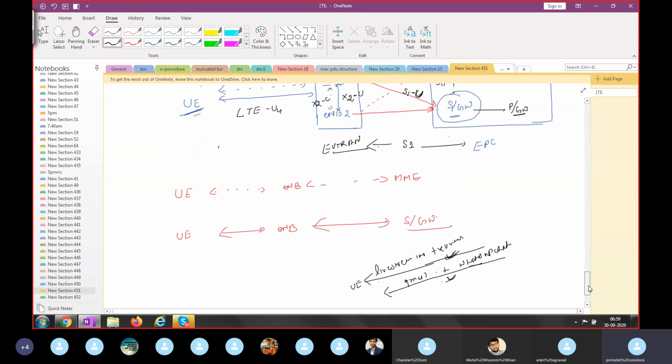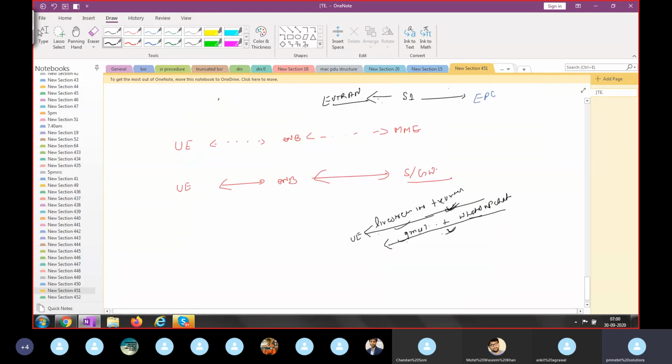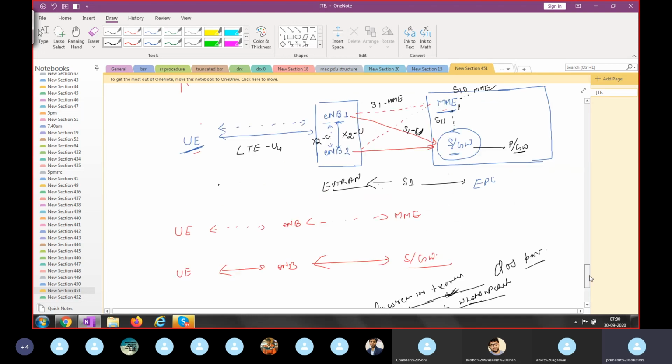So it's the serving gateway that will create this bearer table, but the QoS parameters for this bearer table, what are the QoS parameters? All those things we'll see when we start the NAS layer attach process. At that time we'll discuss the QoS parameters. So for different bearers there will be different QoS parameters: what will be the bit rate for this bearer, what is the bit rate on this bearer. This will be defined by the PDN gateway.